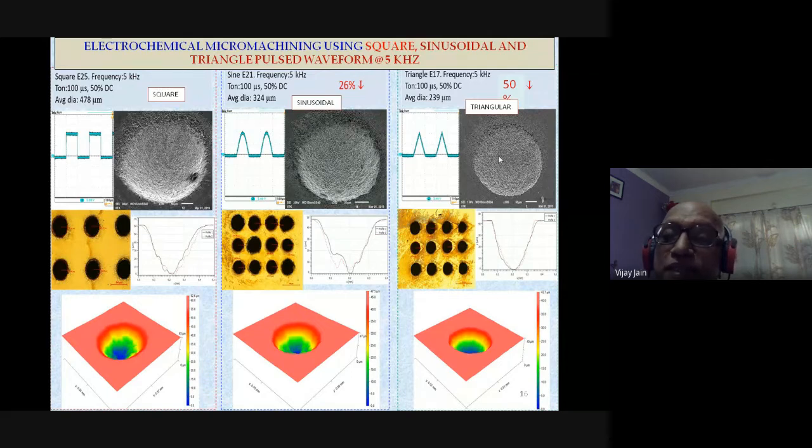So what we can conclude from here, and matching between experimental and theoretical results is better than these two. So what we can conclude is that triangular pulses can be useful and they can be implemented for micro texturing and micro machining. They are likely to give more accurate results than sinusoidal and square voltage pulses.